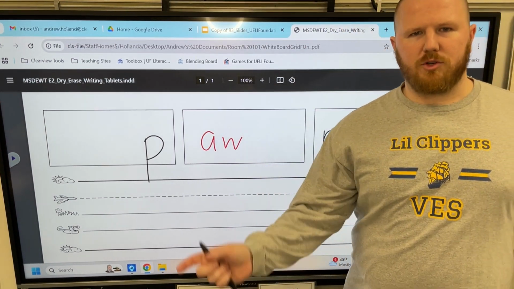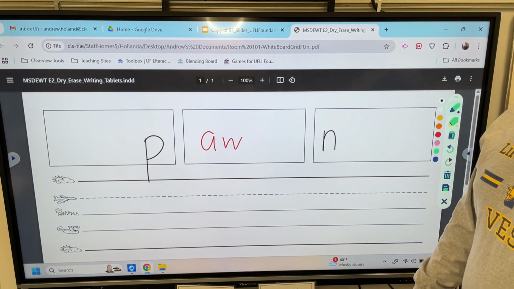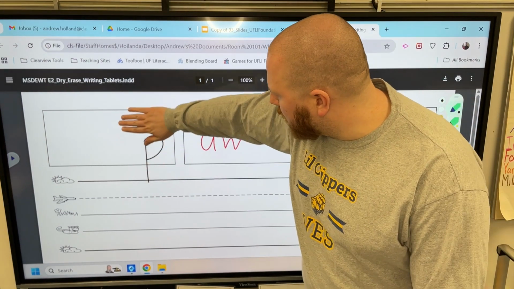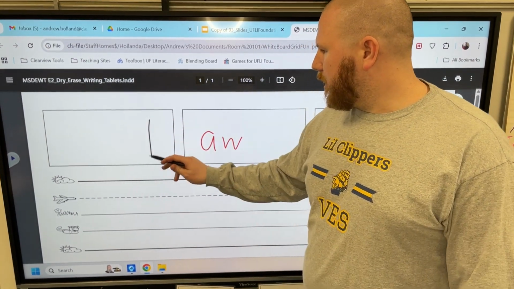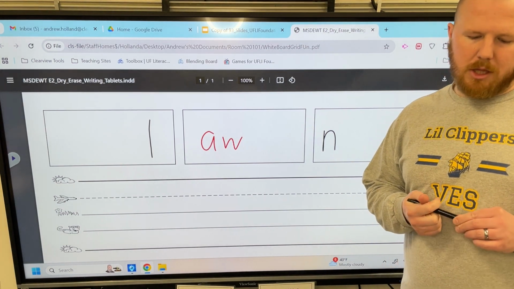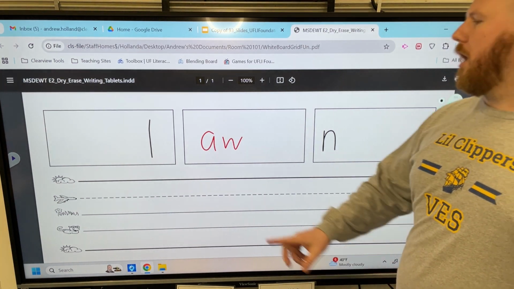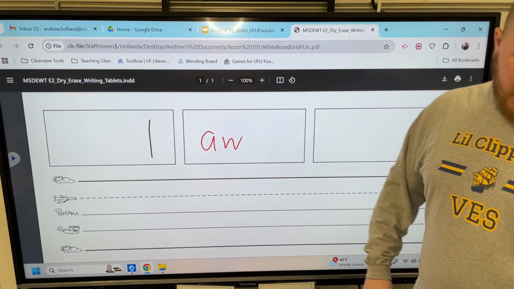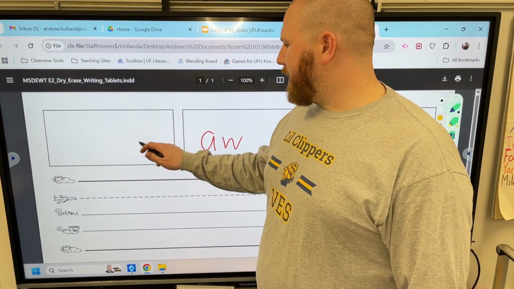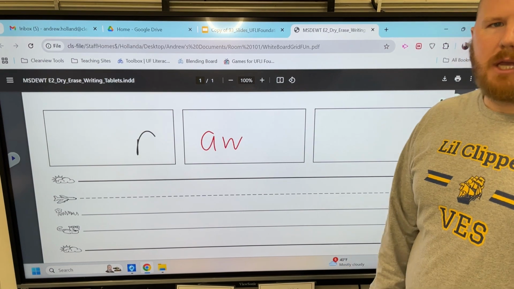Or like if you trade something in to get money, you can go to the pawn shop. Anyway, pawn. Change pawn to lawn. I need to go mow the lawn. L-aw-n. Now we're going to change lawn back to law. Obey the law. Law. So I need to get rid of that. Then we're going to change law to raw. Like you don't want to eat raw meat. It can make you sick.